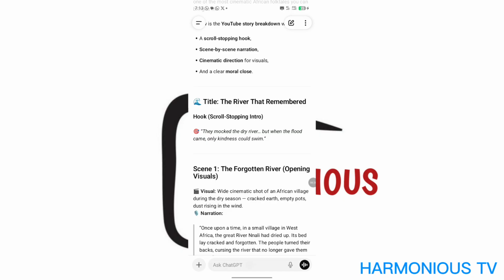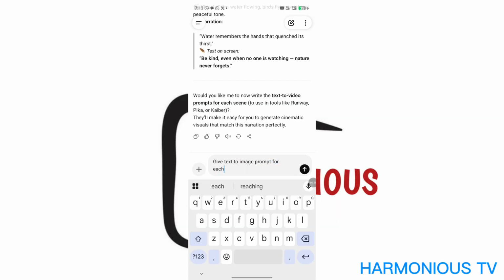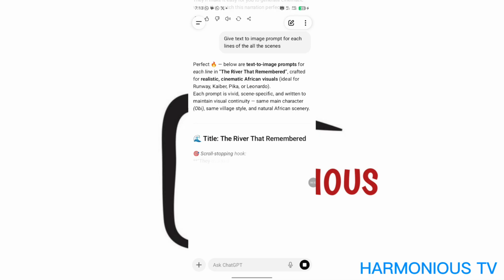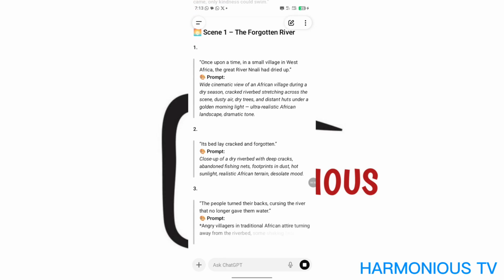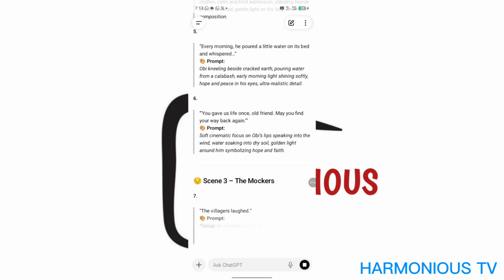Then you can now tell it to give you a text-to-image prompt for each line of all the scenes. Good. It has already generated your narration for you. So now, for scene 1, first line: Once upon a time in a small village, and so on. There are all of the scenes: scene 1, scene 2, scene 3, every line that needs a prompt, that needs an image.